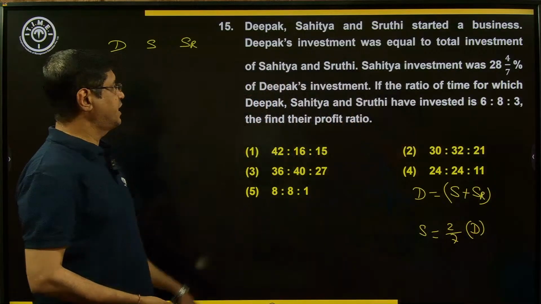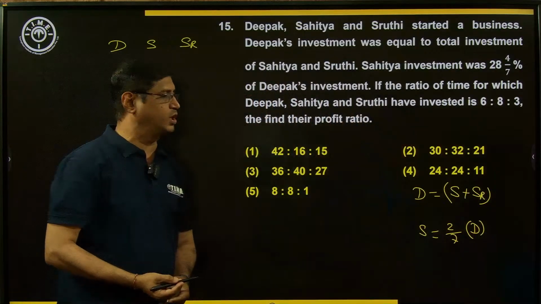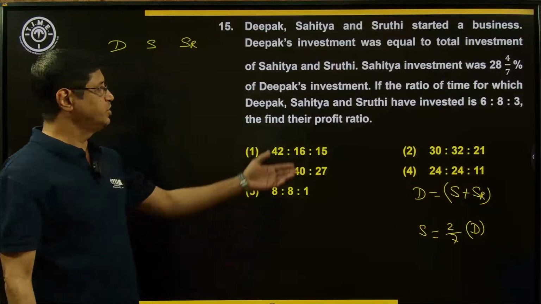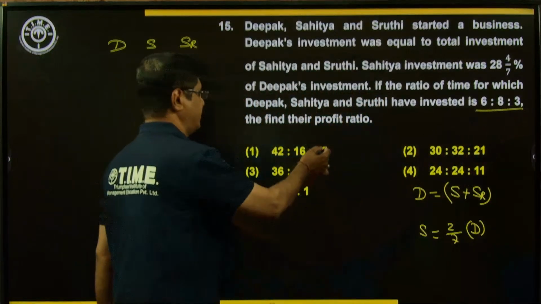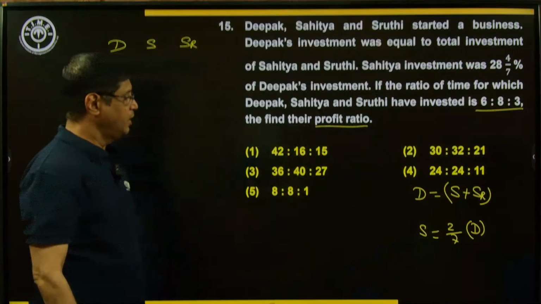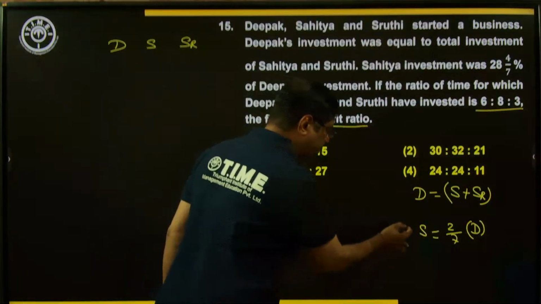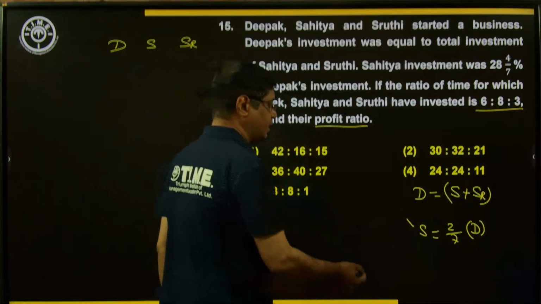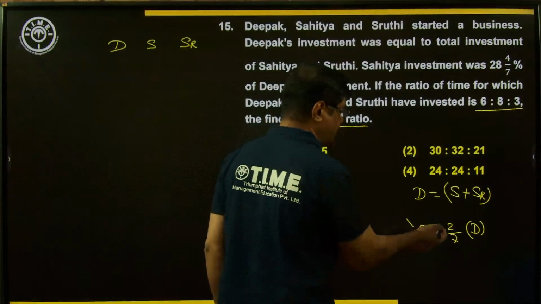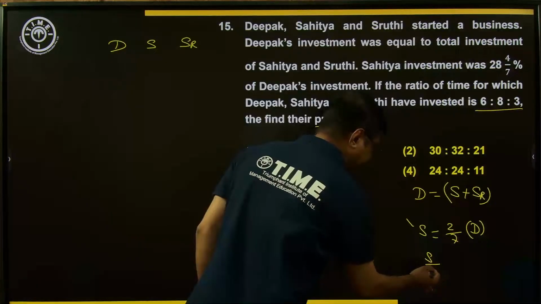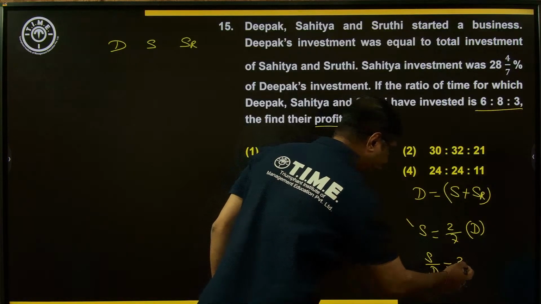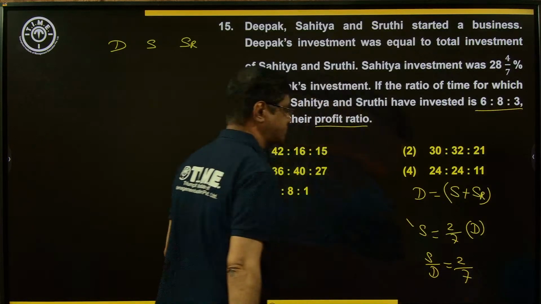If the ratio of the time periods for Deepak, Sahitya and Shruti is 6:8:3, then find their profit ratio. Now, my dear students, if you observe this statement carefully, Sahitya is 2 parts and Deepak is 7 parts. S by D is equal to 2/7.